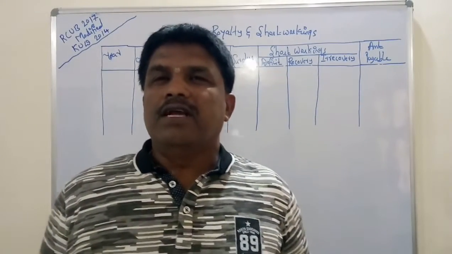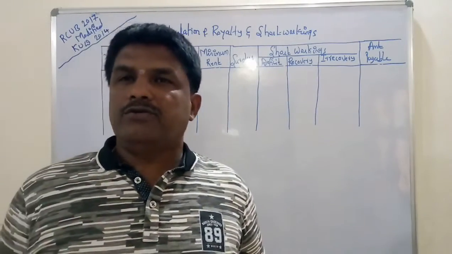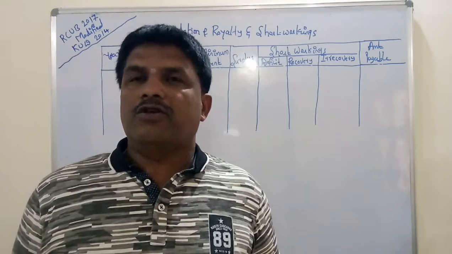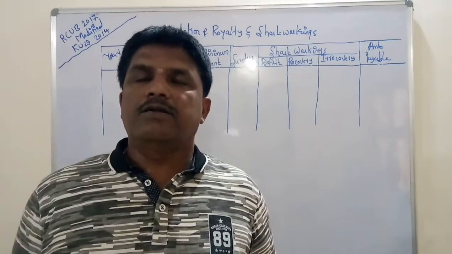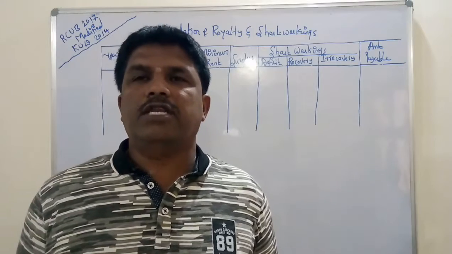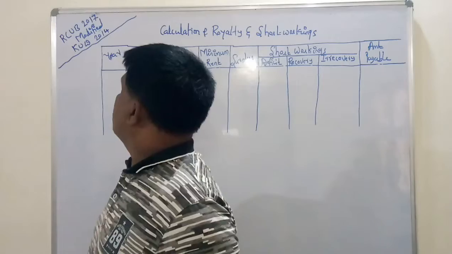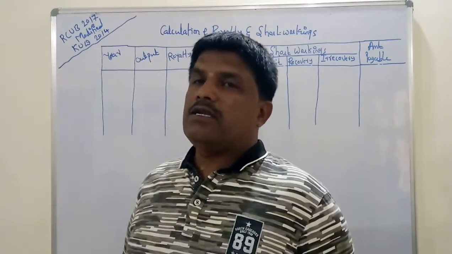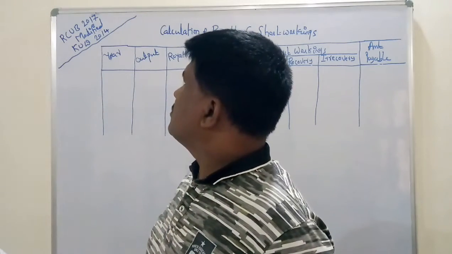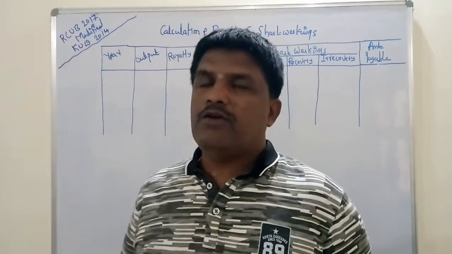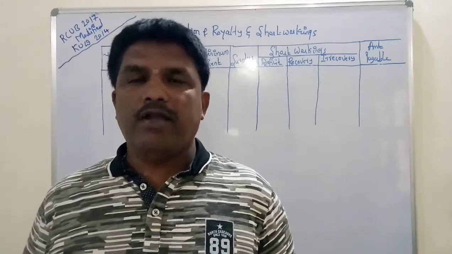So welcome back. In this video I am going to solve the fourth problem on royalty accounts. So far I have worked three problems. Actually this question has appeared for Karnataka University Dharwad during 2014 and Rani Channamma University for 2017 modified. So the question may be a direct question or a modified question.